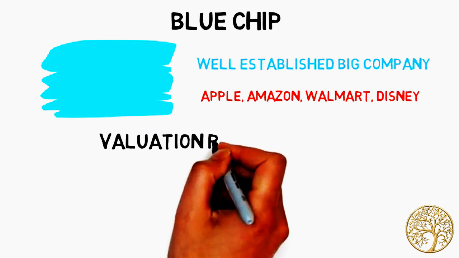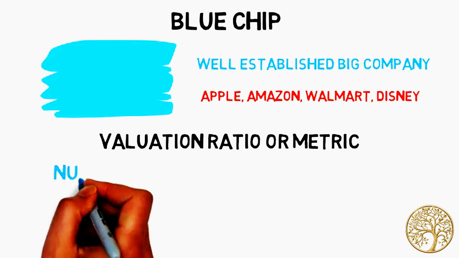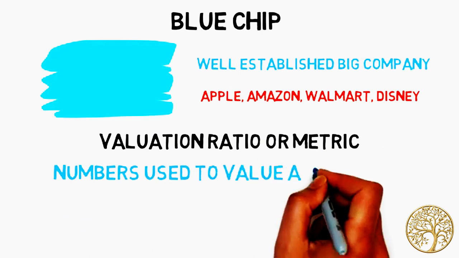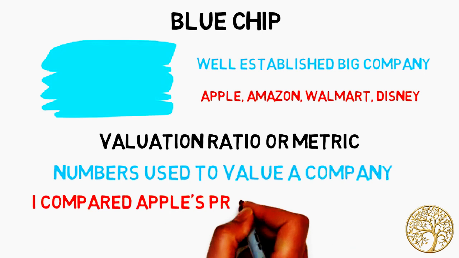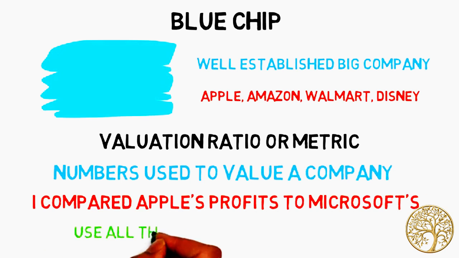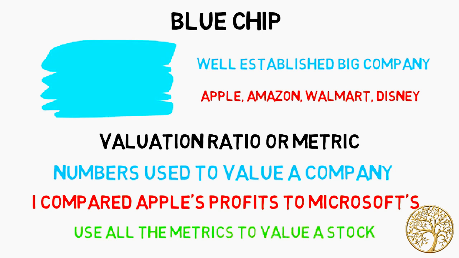Valuation ratio or metric. A comparison of numbers of a stock, used to value a company. A number like the profits earned is usually compared to the stock's price, giving us an idea of their value. The more of these metrics we learn and use, the better we can value a company.